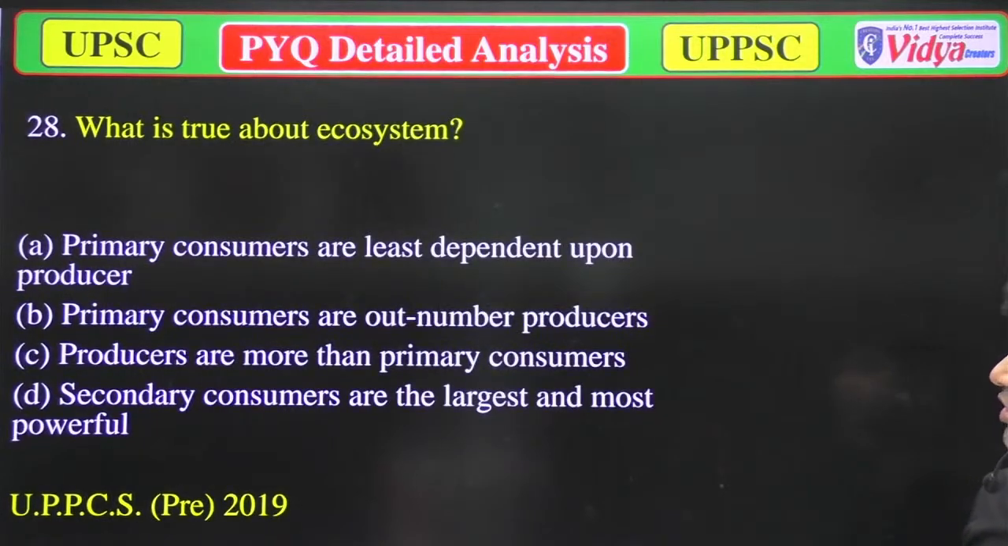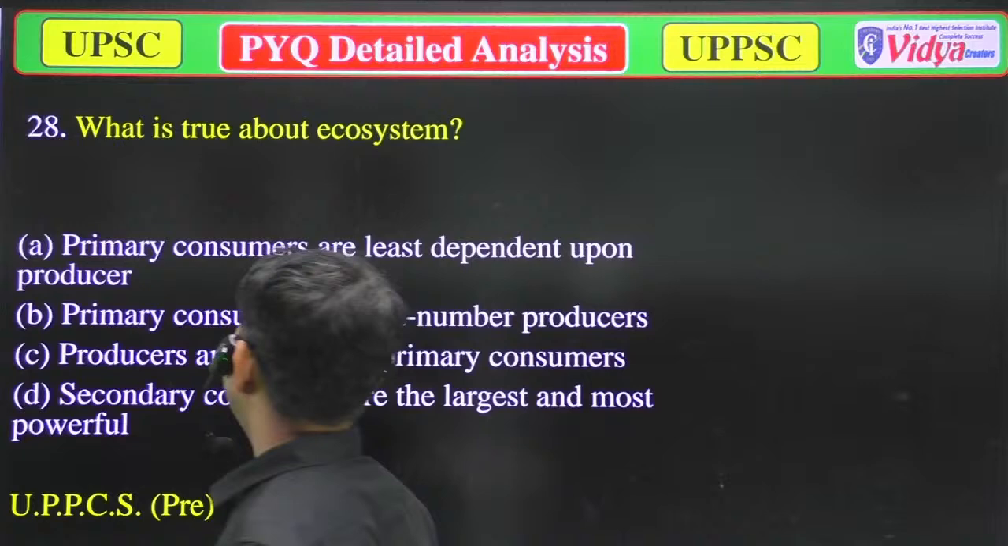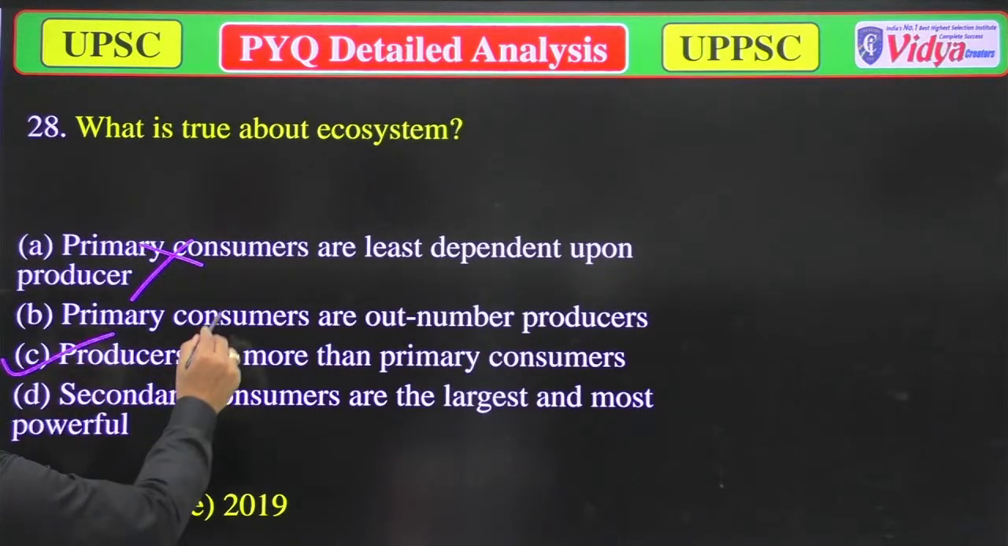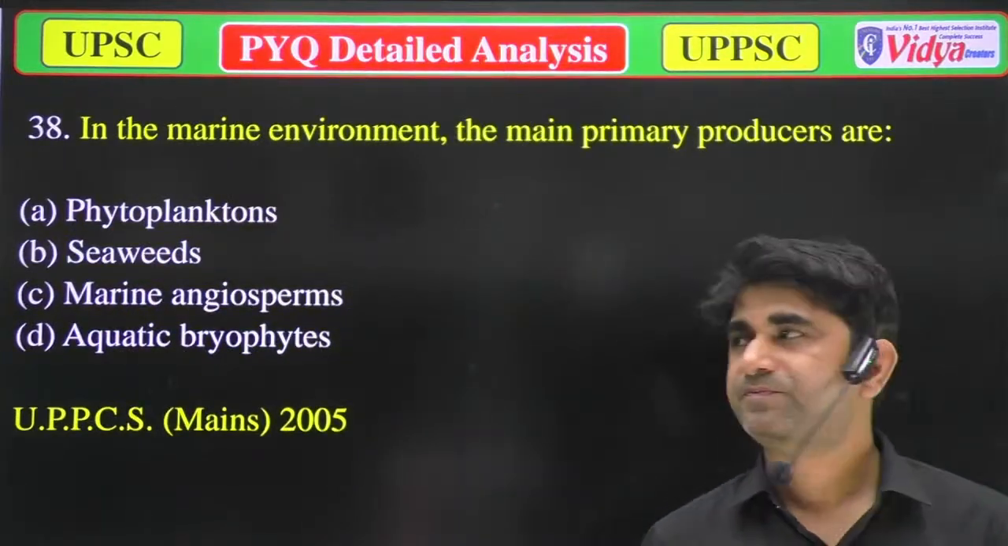What is true about ecosystem? We have done this question again. Primary consumers are least dependent on producers? No, primary consumers are more dependent on producers. This is wrong. Producers are more in number than primary consumers. So only option C is correct and all of the others are incorrect. Now we'll move to the next question.